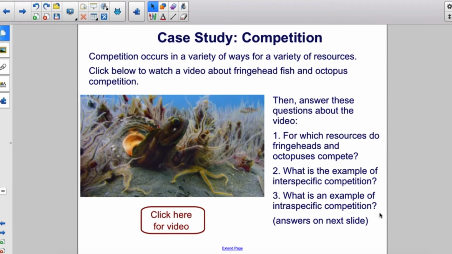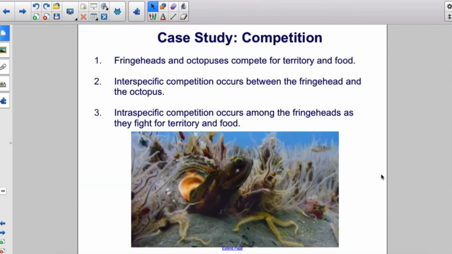For which resources do fringeheads and octopuses compete? What is the example of interspecific competition? What is an example of intraspecific competition? Answers on next slide. Fringeheads and octopuses compete for territory and food. Interspecific competition occurs between the fringehead and the octopus. Intraspecific competition occurs among the fringeheads as they fight for territory and food.